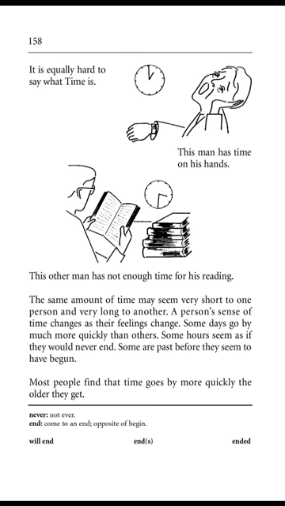Page 158. It is equally hard to say what time is. This man has time on his hands. This other man has not enough time for his reading. The same amount of time may seem very short to one person and very long to another. A person's sense of time changes as their feelings change. Some days go by much more quickly than others. Some hours seem as if they would never end. Some are passed before they seem to have begun. Most people find that time goes by more quickly the older they get.